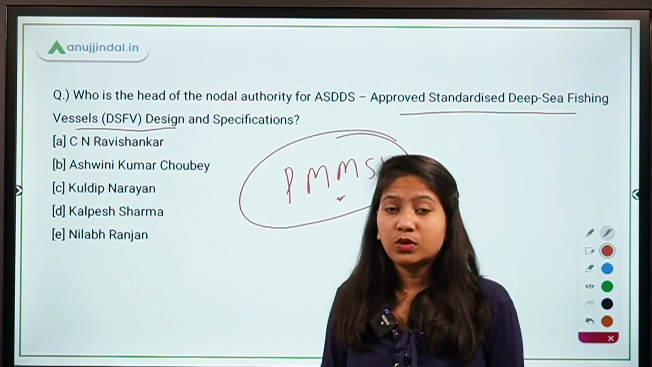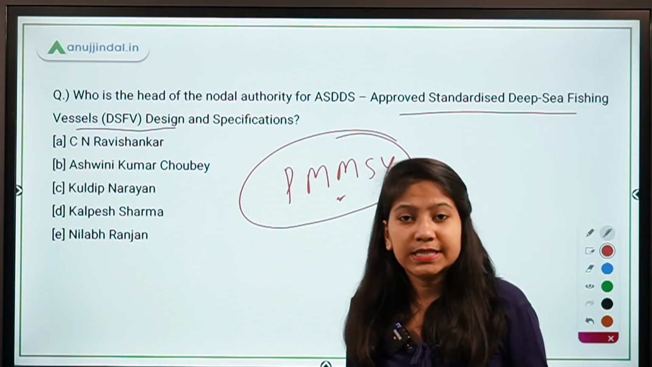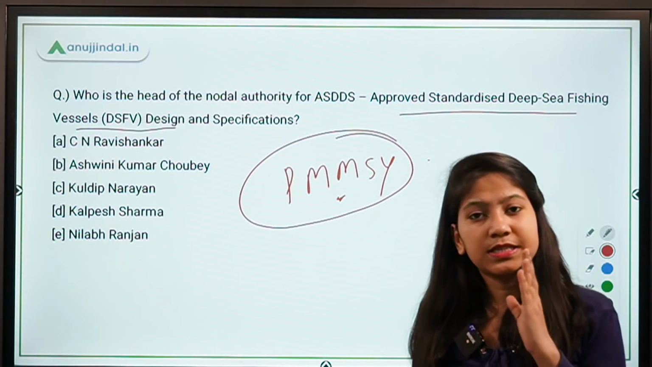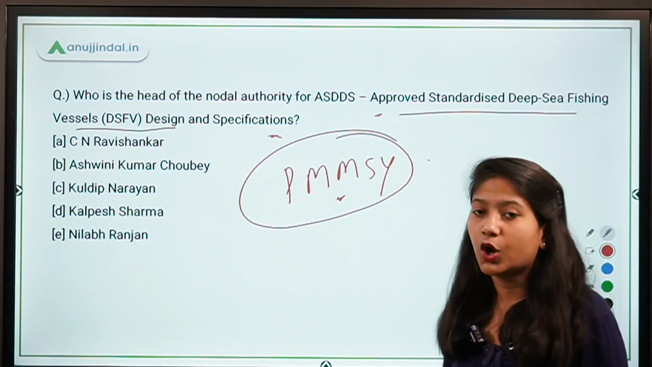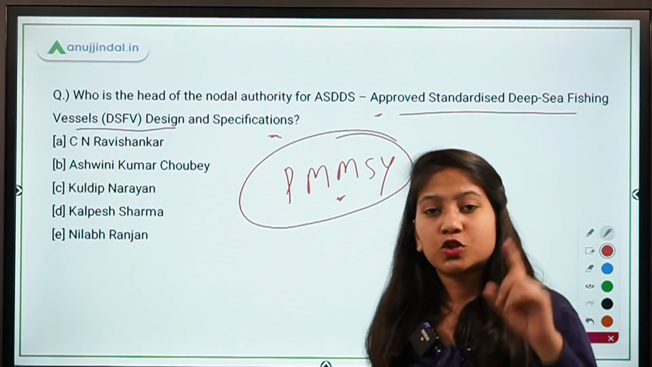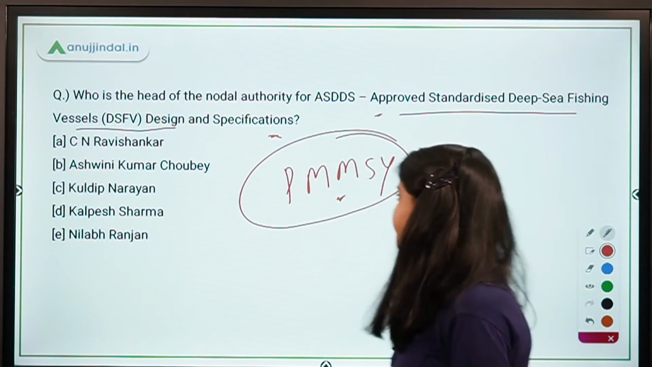Now guys, the other way around that a question can be picked up from this news is that under which scheme will the fishing vessels developed by using the specifications given by this authority get subsidy? So the answer would be Pradhan Mantri Matsya Sampada Yojana.